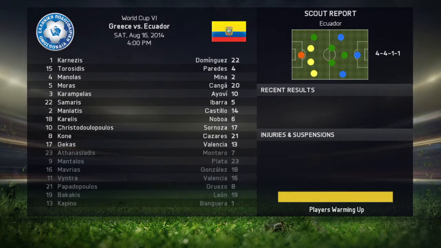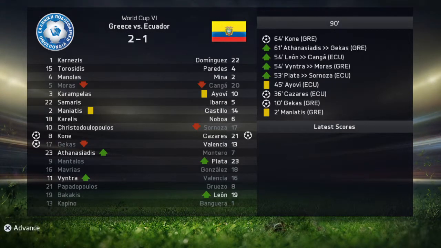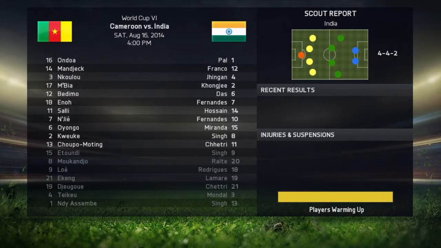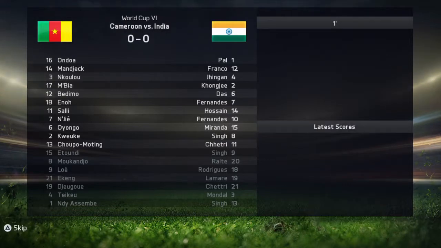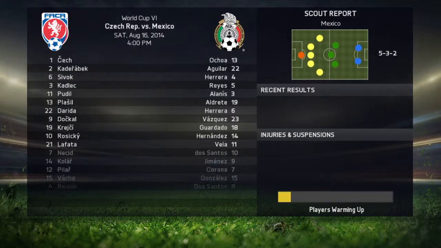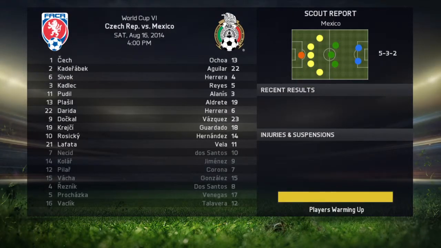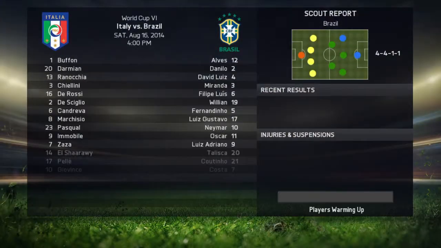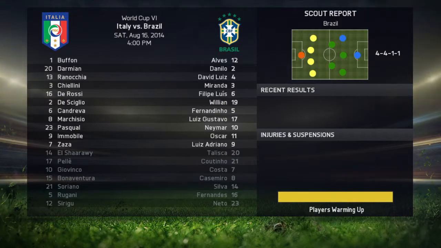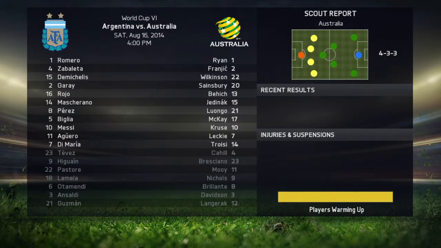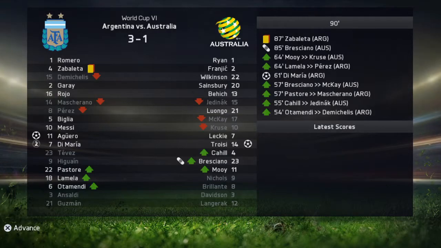Next is Greece versus Ecuador. Greece wins 2-1. Up next is Cameroon versus India. Can India do anything, which is a draw? Next is Czech Republic versus Mexico. And Mexico wins 2-0. Next is Brazil versus Italy. Wow, a lot of draws. 2-2. Australia versus Argentina. This probably won't go good. Yep, 3-1.